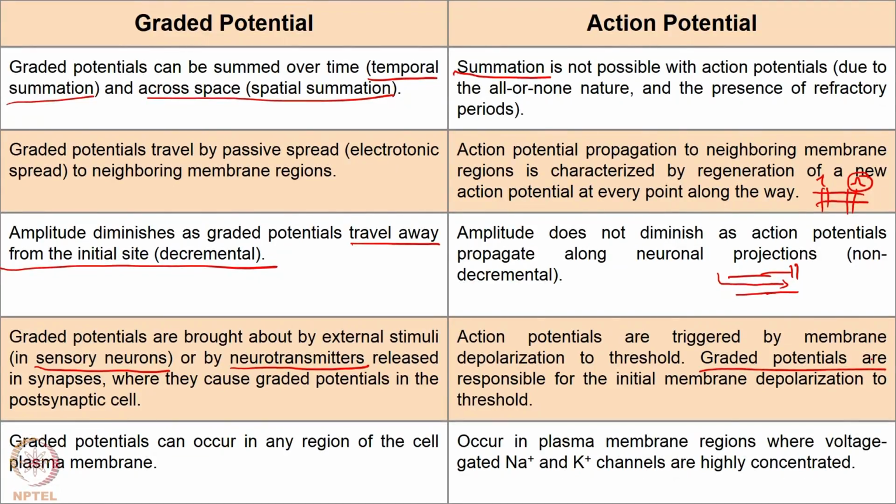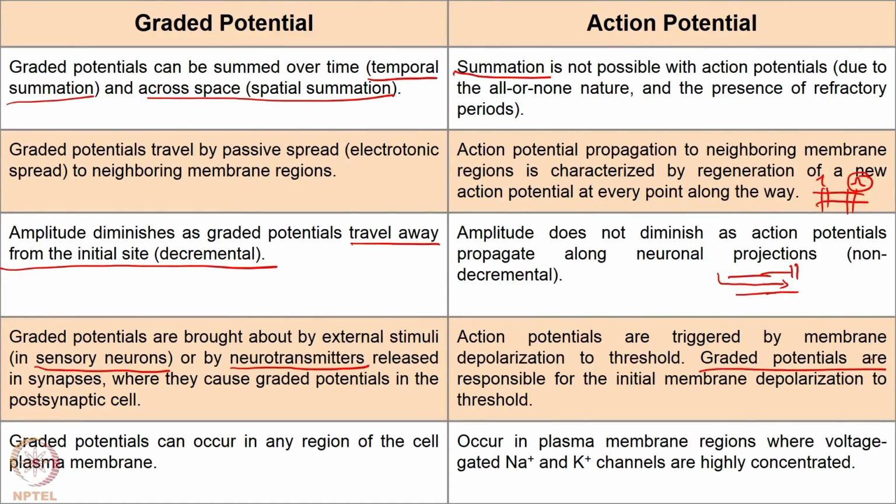After that, the action potential travels from one point to another, or in other words new action potentials are generated along the direction of propagation, right. Graded potentials can essentially happen in any place along the plasma membrane.